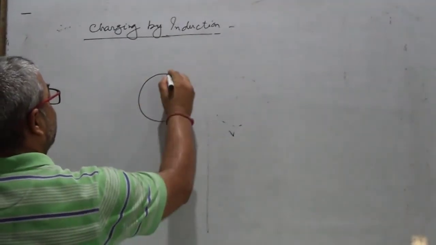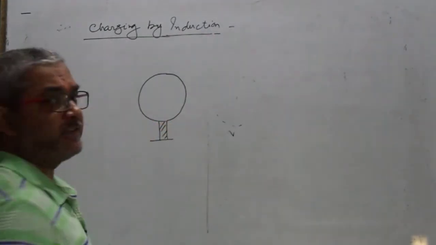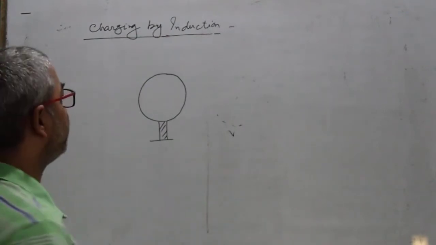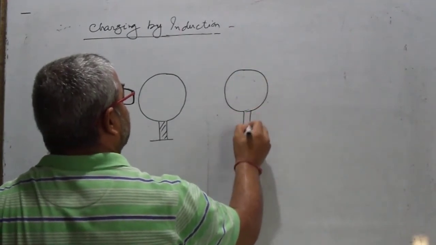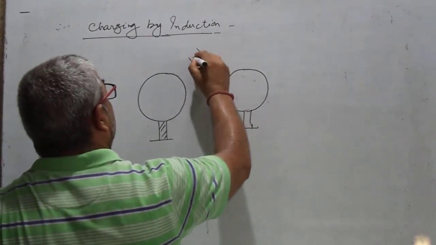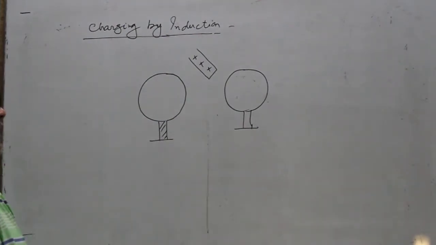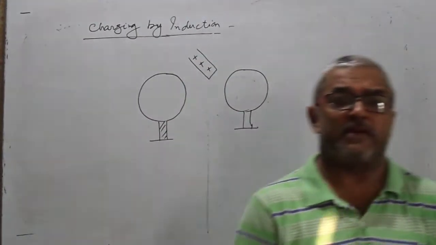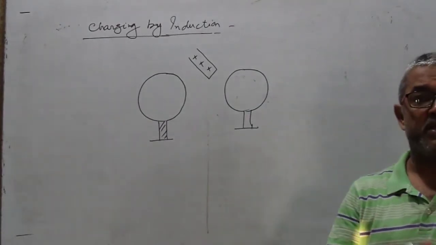See here, we have taken a metallic sphere mounted on an insulated stand, having no charge. This is the second. We are bringing a rod containing positive charge. You always know that each body has a combination of positive as well as negative charges, so the net amount of charge on that body is 0.